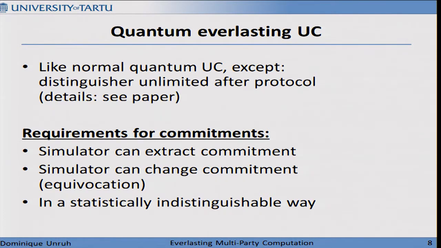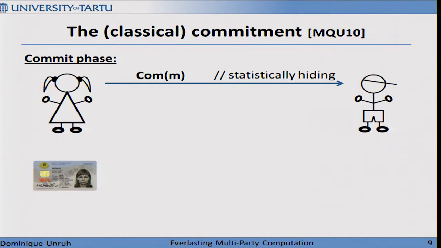I skipped that. That's the definition of the UC model, but I don't have time for that. So let's assume we have a nice security definition for the quantum everlasting UC. Let me recapitulate the classical protocol that would give us an everlasting commitment that is even UC secure, and therefore we can compose it with other protocols and get the full MPC.